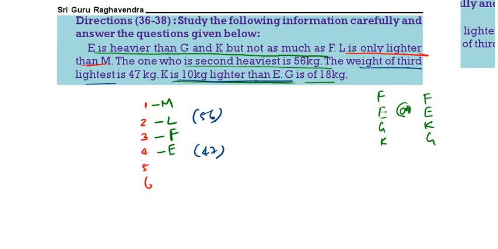G is of 18 kgs. Since G is of 18 kgs, G should come last. So here we will get K. K is 10 kg lighter than E, so this will be 37. So the arrangement is M, L, F, E, K, G: L 56 kgs, E 47 kgs, K 37, G 18.